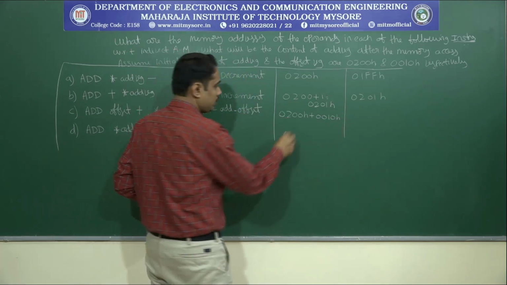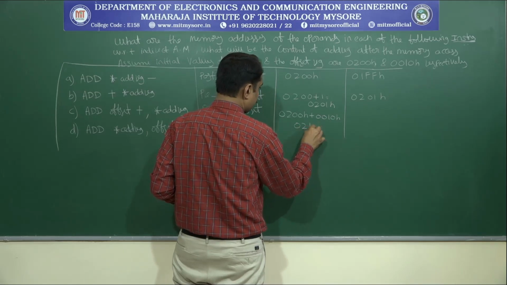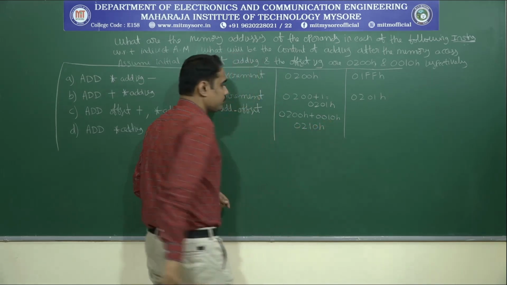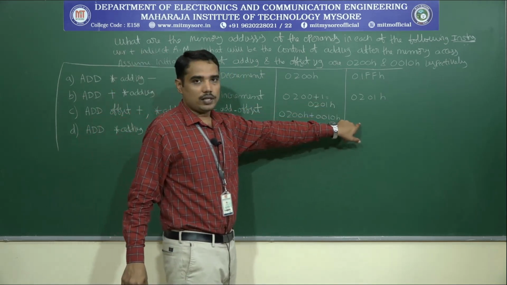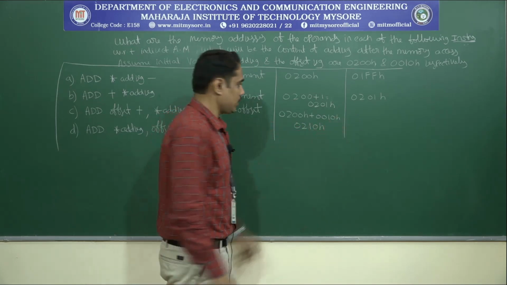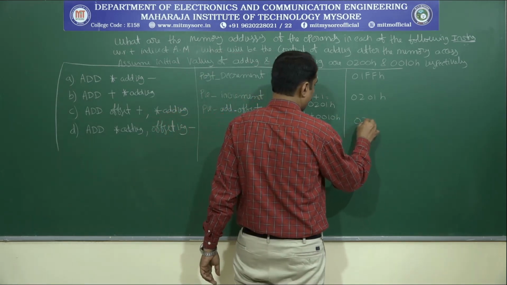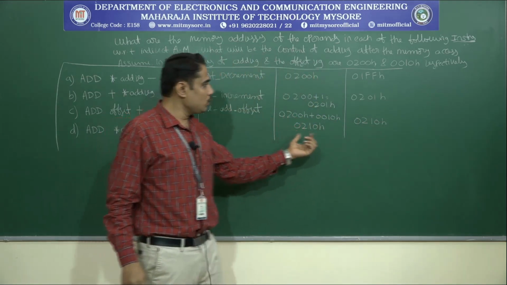Then the updated value is 0210H. After the memory access, the register value remains the same, that is 0210H. See the difference between these two columns.